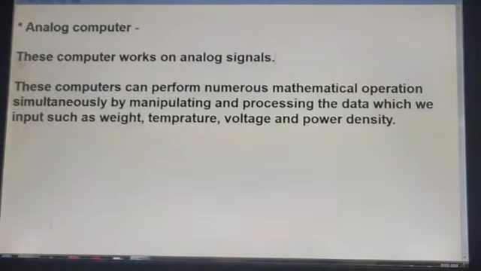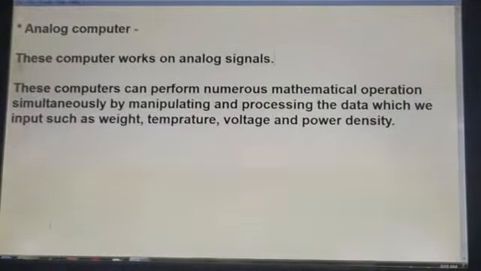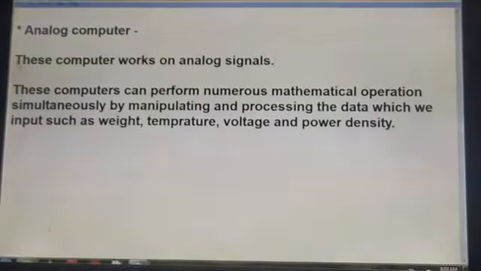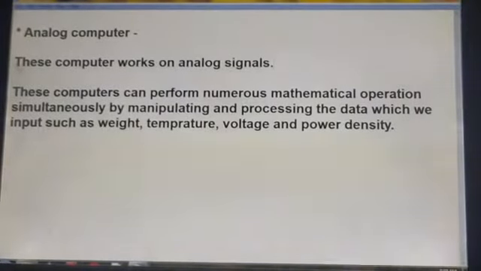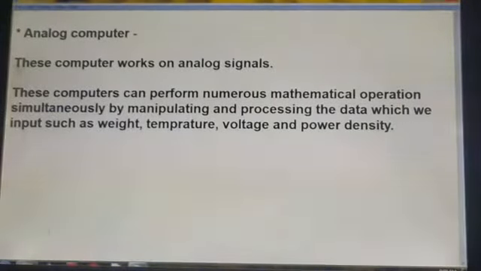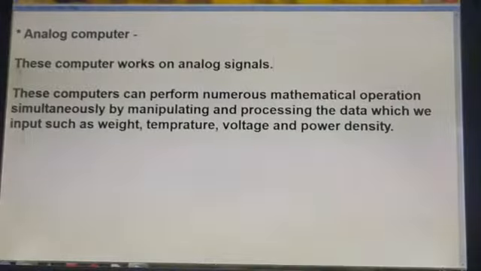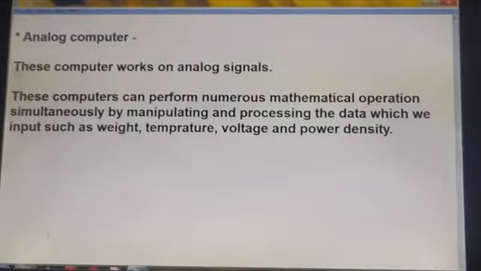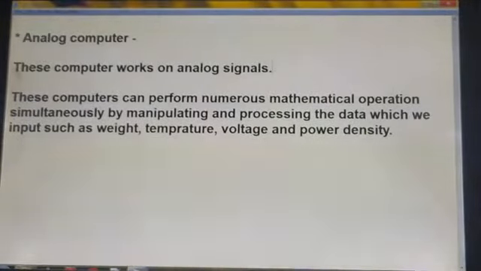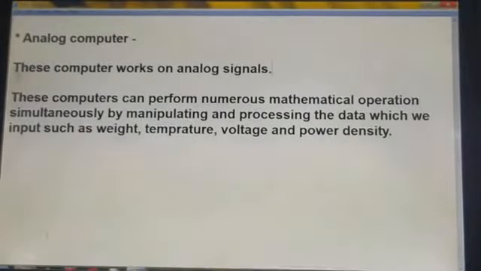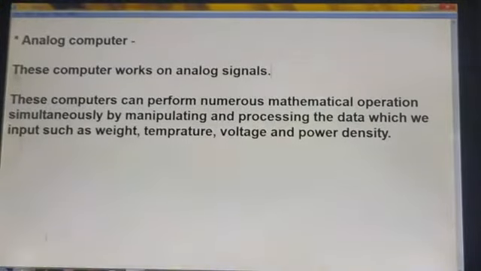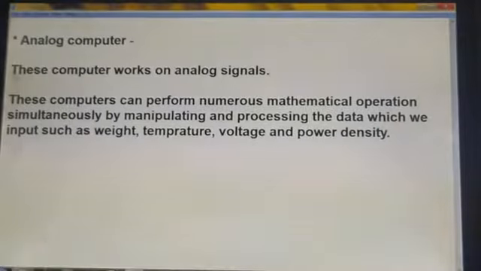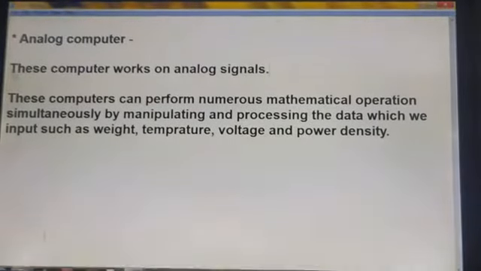This computer works on analog signals. Yes students, this computer is not based on the binary number system, it is based on analog signals, and it can perform numerous mathematical operations simultaneously. Simultaneously means at the same time it can perform multiple operations by manipulating and processing the data which we input, such as weight, temperature, voltage, power density and any floating point value. So analog systems work on continuous variables for the purpose of mathematical computation.